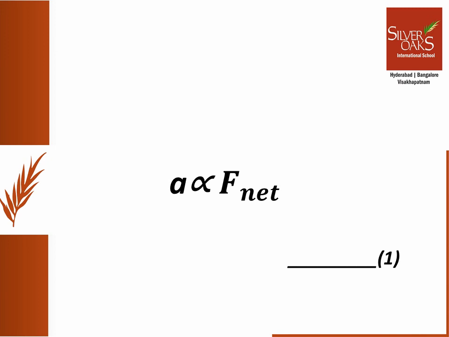So from this, we can infer that acceleration is directly proportional to and in the same direction as the net external force. Here the symbol alpha means proportional to, and F net is the external unbalanced force. So let this be equation 1.